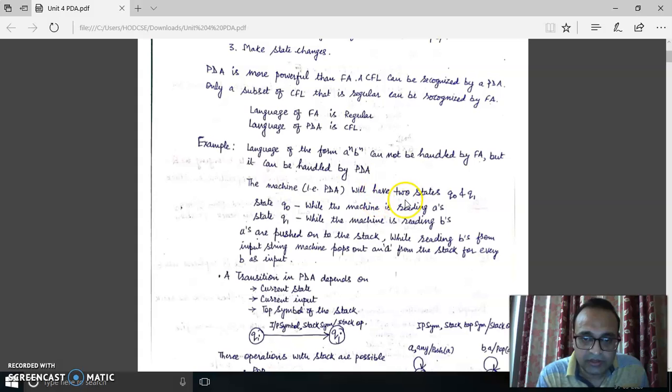So here what we will be doing, we will be working in the same way as we did in our finite state machine, but here we are having one stack also. So for the first some a's, we will be pushing a on the stack, and once b starts coming in the input tape, we will pop one by one each a for every occurrence of b. And finally, when the string is exhausted and the stack is empty, we can say that the number of b's is certainly equal to the number of a's, and hence we can accept only those kinds of strings.